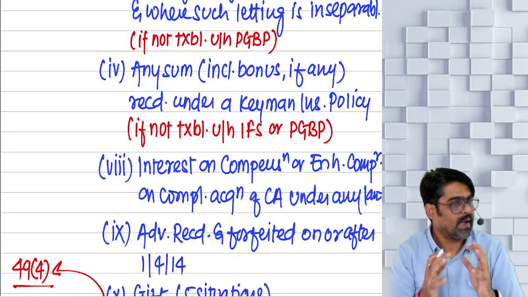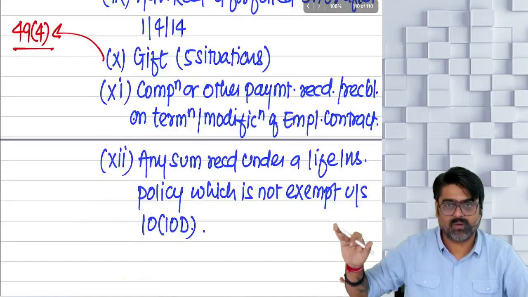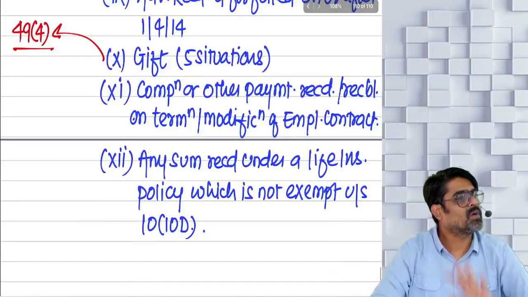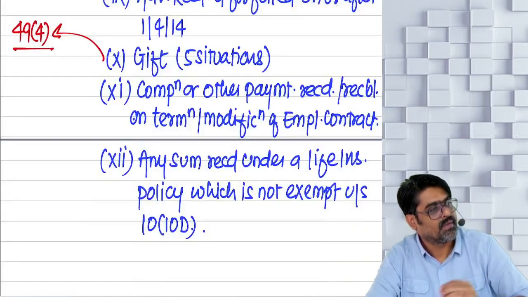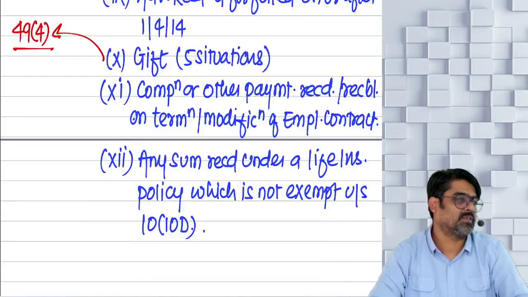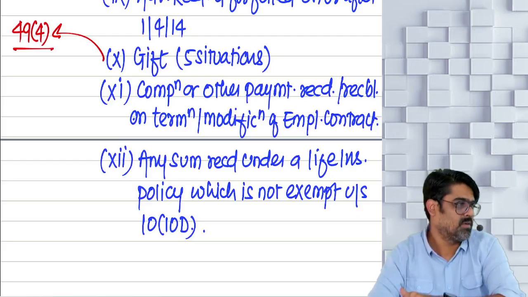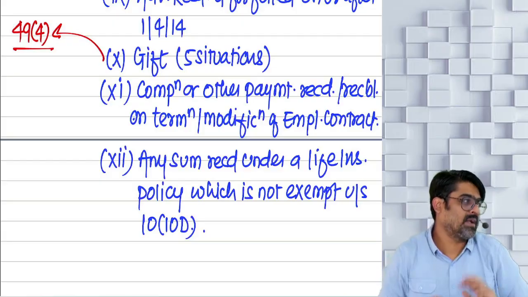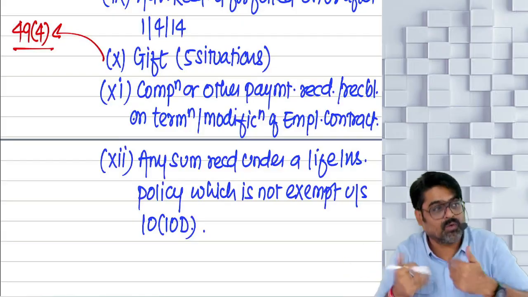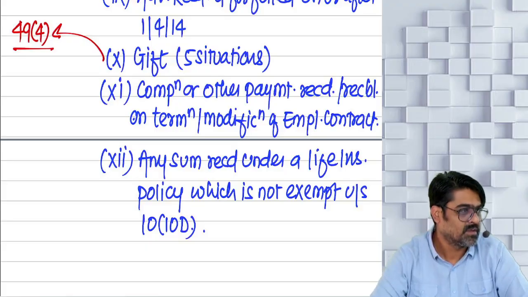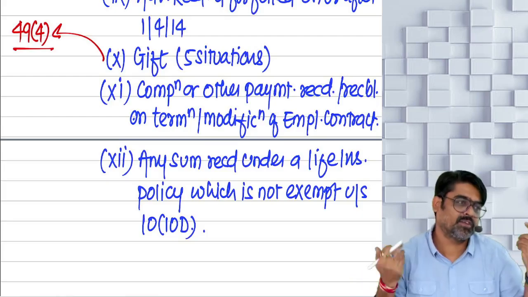Once the discussion about the last income is done, this chapter will be over. Because sections 57, 58 and 59 need only a 5 minute discussion, which I have already done, and which I will tell you again, so that you don't feel that after 56, sir did not do 57, 58 and 59. I will do the same discussion again with you. Then once we are through with 56, 57, 58, 59, the chapter is over.